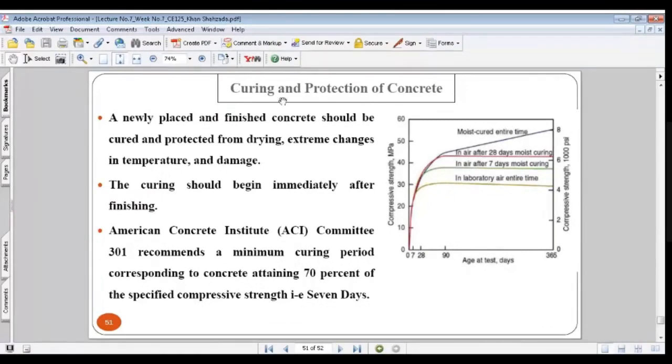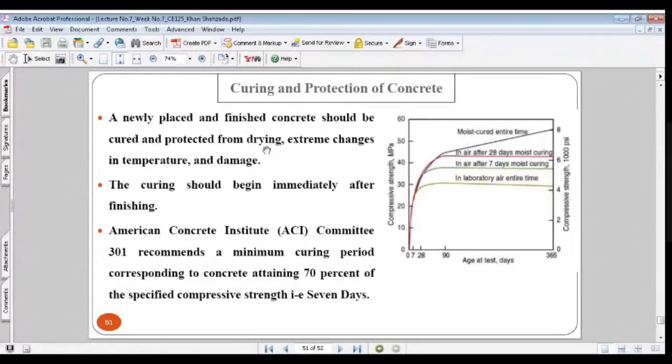Okay, so the next topic is covering and protection of concrete. If you remember, we have discussed this covering in one of our discussions. Covering is the spraying of water. Once you finish the concrete, then we spray water on the concrete, or we cover the concrete with such sheets with the help of which we can keep the concrete moist. A newly placed and finished concrete should be covered and protected from drying.